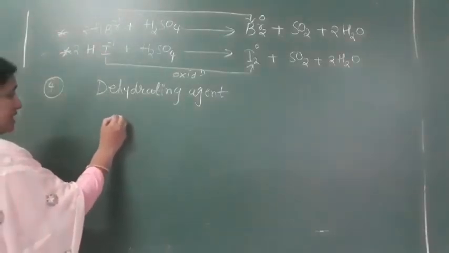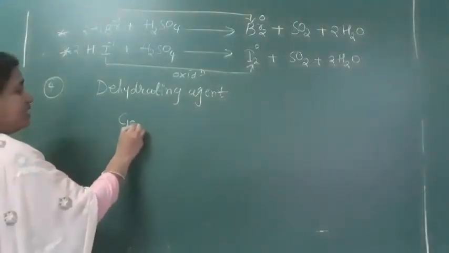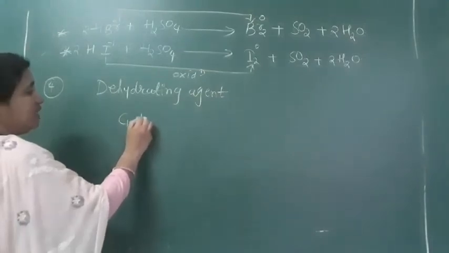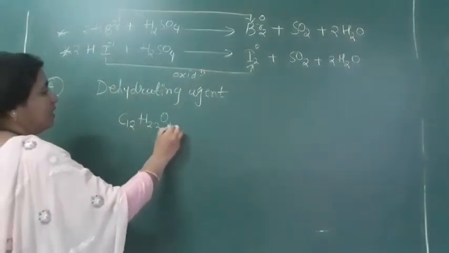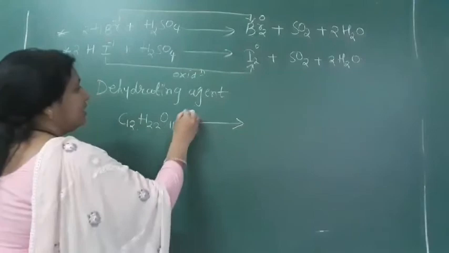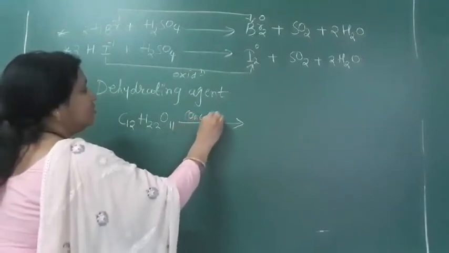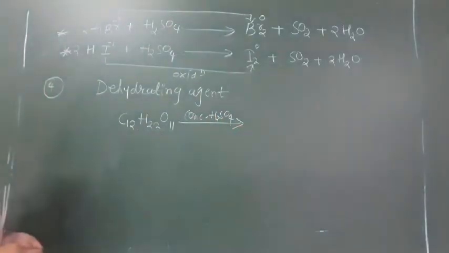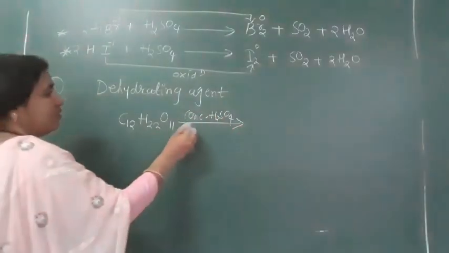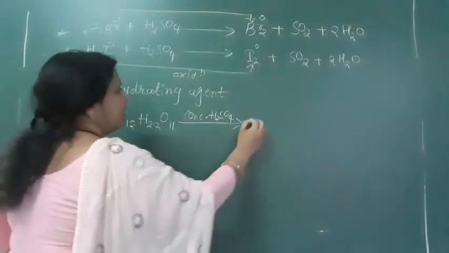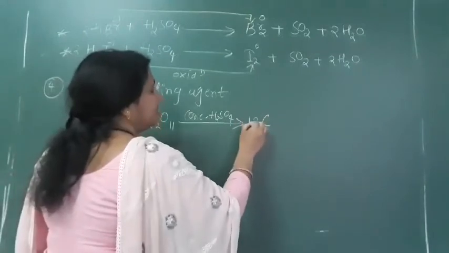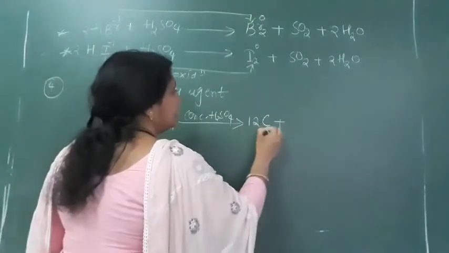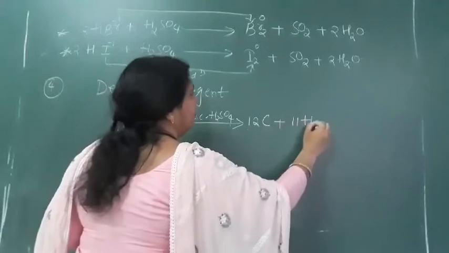So see here, if you take sugar, an organic molecule, C12H22O11, and pass concentrated H2SO4 over it, the H2SO4 absorbs the water molecules. If it absorbs the water, what will we get? We will get black carbon, 12 C plus 11 H2O.